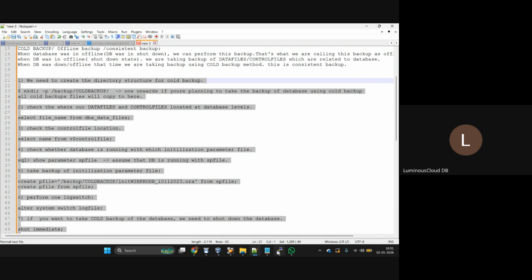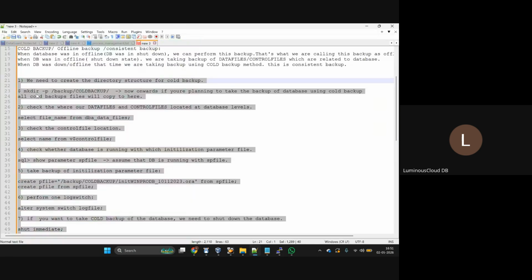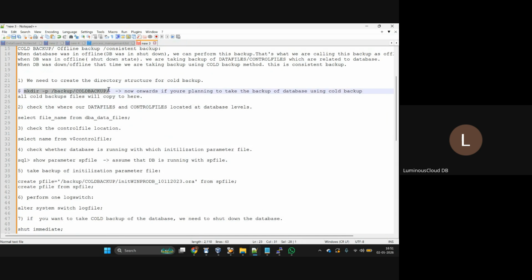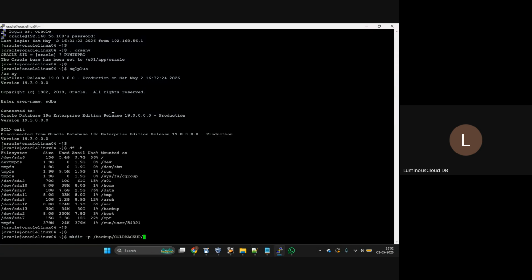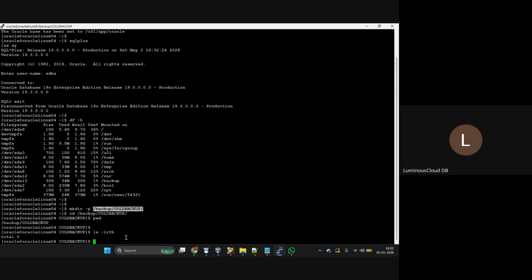Let me show you here. This is my server. First step: we need to create the directory structure for the cold backup, using mkdir -p. Go to this location, pwd, ls -lrth. Are we able to see any files here? Forget about backups, are you able to see any files in this location? No, sir.